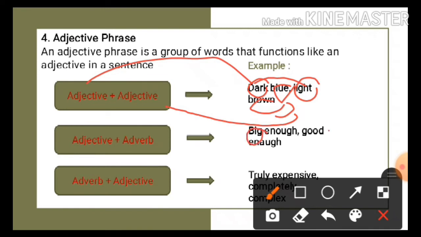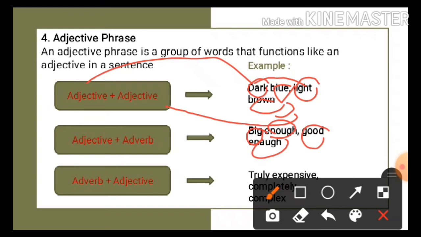Big and good here are adjectives, and then enough and enough here are adverbs. So this is adjective plus adverb. Okay, the third pattern, adverb plus adjective.